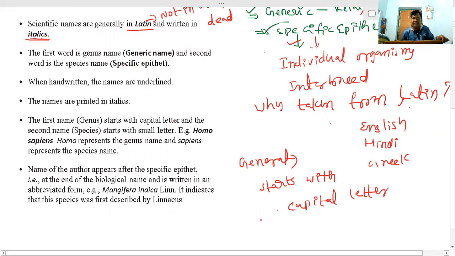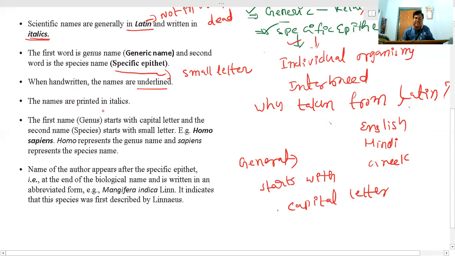And the specific epithet should always start with a small letter. That is a major difference. The first rule: scientific names are generally taken from Latin and written in italics. The generic name should start with a capital letter, and the specific epithet name should start with a small letter. If it is handwritten, the name should be underlined.